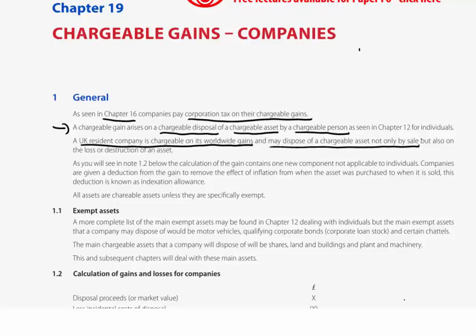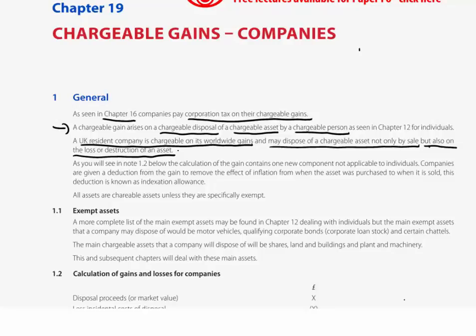Now, the other most likely one for individuals was where we gave an asset away. Individuals may make gifts of assets during their lifetime, of course. Now, of course, we're not going to see a company giving anything away. But another method of chargeable disposal was the rather more unfortunate one, the loss or destruction of an asset. And we'll have a separate section within these chapters now on companies and chargeable gains to deal with that.